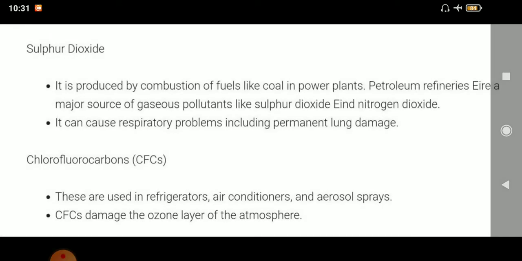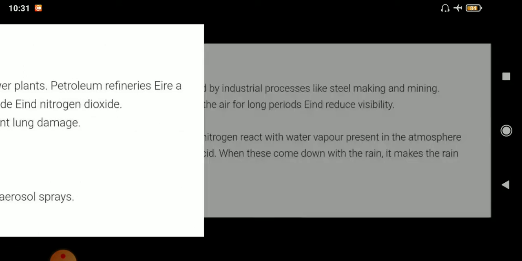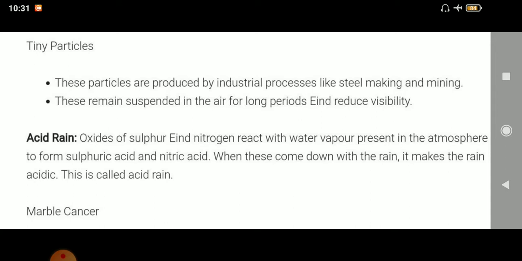Moving ahead, sulfur dioxide, which is produced by the combustion of fuels like coal in power plants and petrol refinery areas, which are the major source of its excretion, and it can cause respiratory problems. CFCs, which are widely used in refrigerators, air conditioners, and aerosol sprays, damage the ozone layer of the atmosphere. Tiny particles which are produced by steel making and mining.